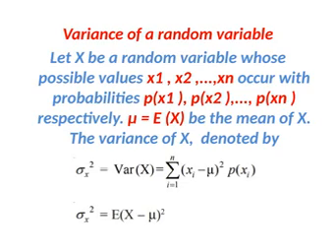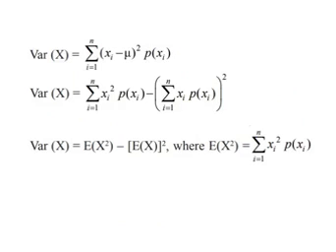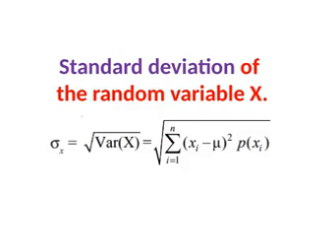The formula is sigma x square is equal to variance of x is equal to expectation of x square minus expectation of x the whole square. Here expectation of x square is summation of i equal to 1 to n, xi square times p of xi. Okay. If you remember, the formula is enough.